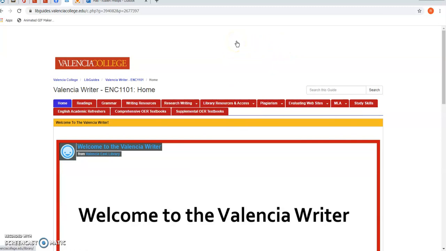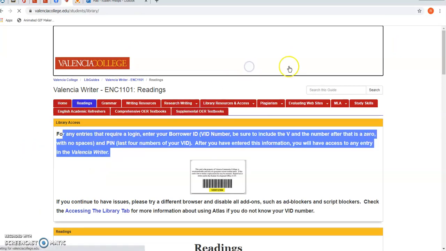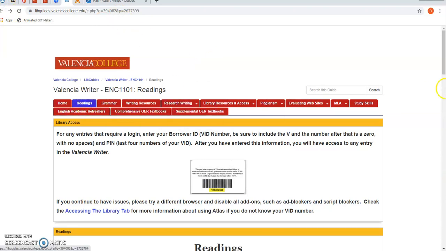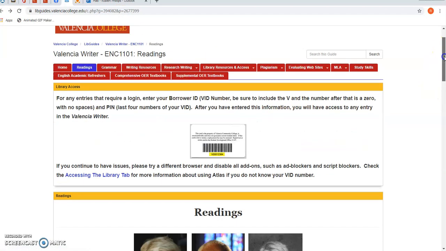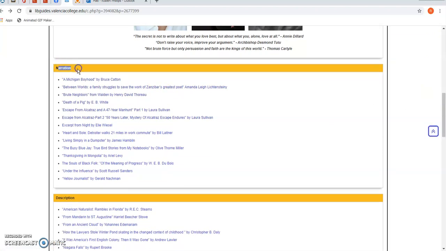So there's no paper textbook, as you know by now. You certainly should know this for this course. So we're going to click into the readings here. And you can read all these disclaimers about anything that you might want to be using here within the textbook. But scrolling down here, we're going to be reading in the narrative section.